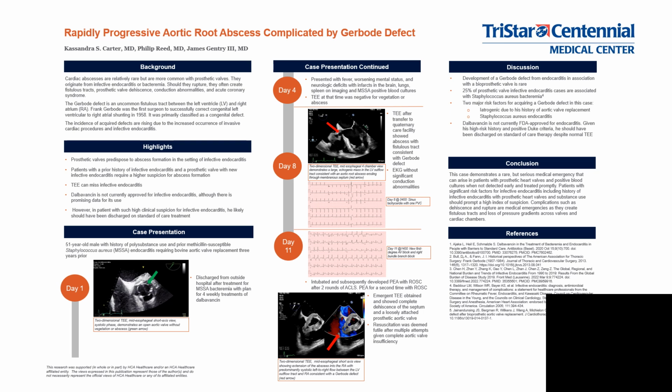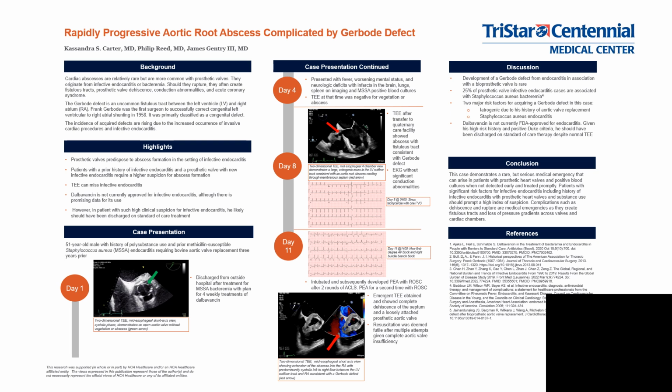Here we present a case of rapidly progressive aortic root abscess complicated by Gerbode defect. Damaged heart valves or prosthetic heart valves are some common spots for bacteria in the blood to attach. One situation in which this becomes dangerous and complex is when the infection erodes the membranous septum in the heart. The membranous septum separates the right atrium from the left ventricle. When this breaks down, it is called a Gerbode defect.